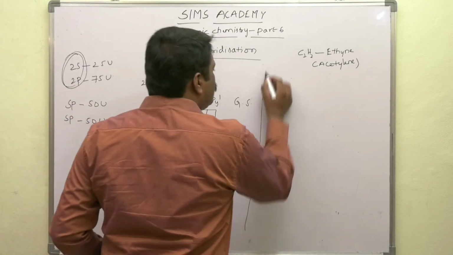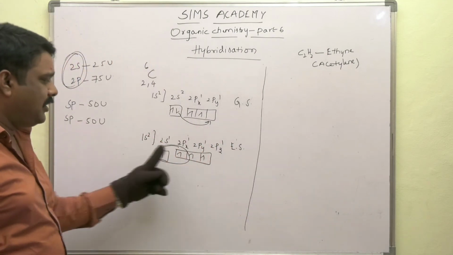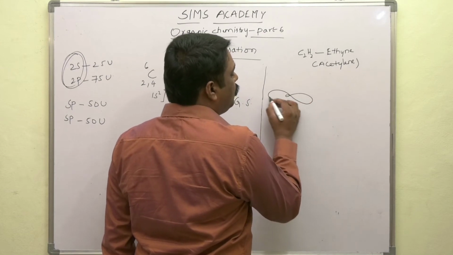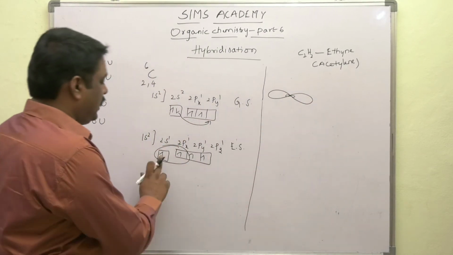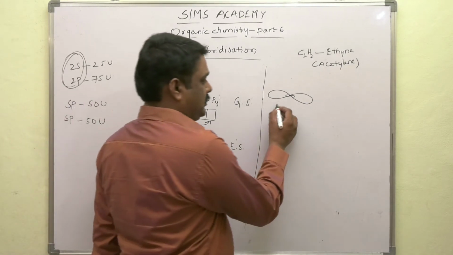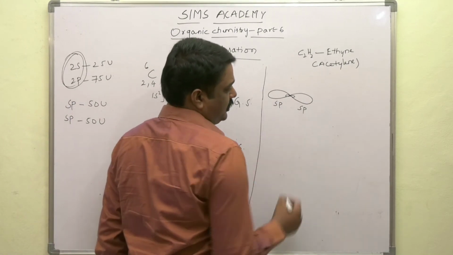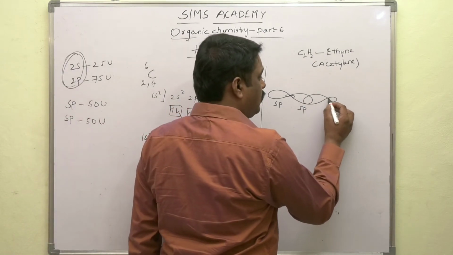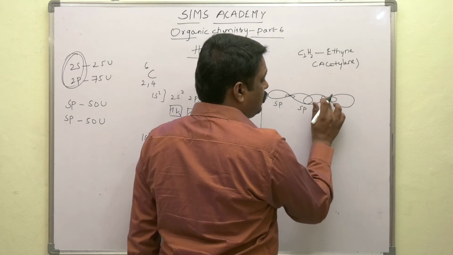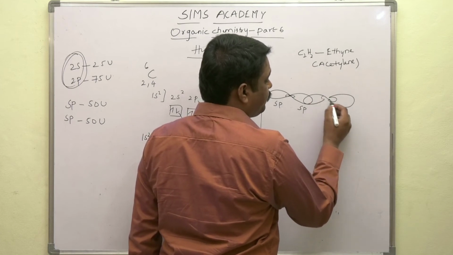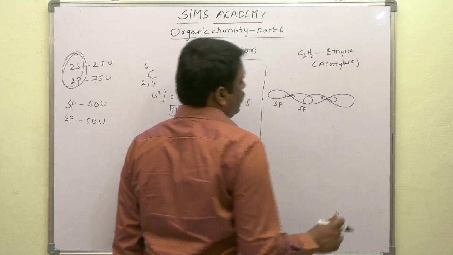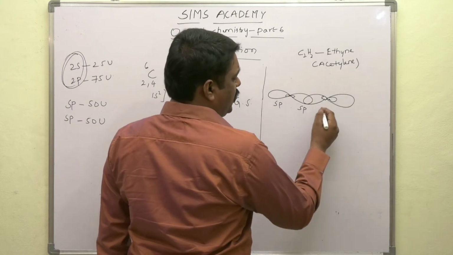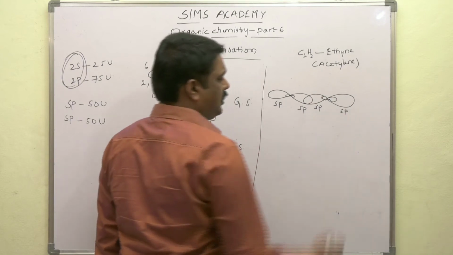Now, in the formation of the acetylene molecule, this carbon undergoes sp hybridization, resulting in the formation of 2 sp hybrid orbitals. This is one sp, this is another sp. And here also another carbon undergoes sp hybridization, and here also it gets 2 sp orbitals. This is one sp and this is another sp.